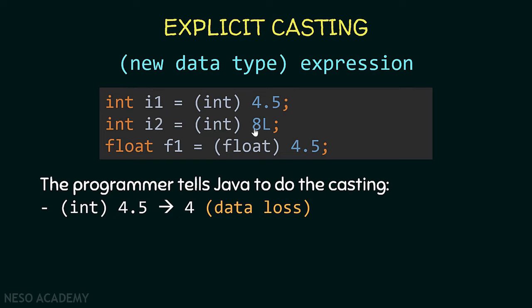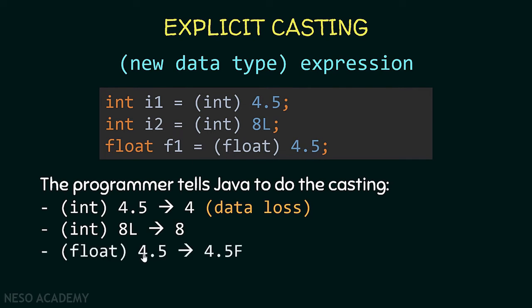Now let's see this one. We are converting the 8 long to be an integer. So the 8 long will be 8, and this is an integer, and now we have no problems and we can store it inside i2. Now let's see this one. We are converting 4.5 to be a float, so 4.5 will be converted to 4.5f, and after that we can store it inside the float, alright?